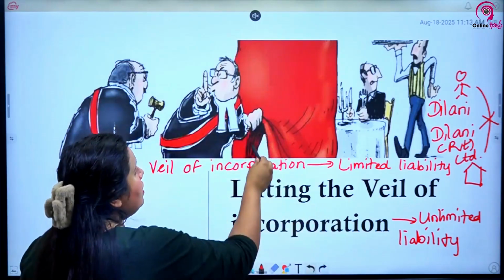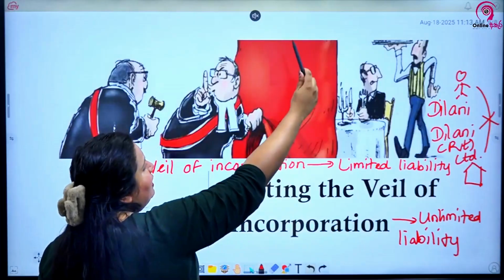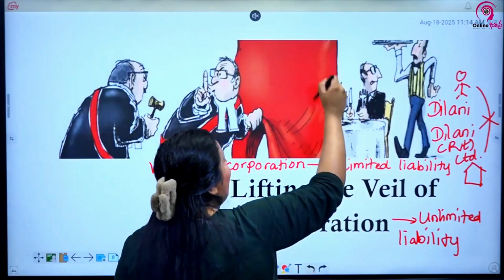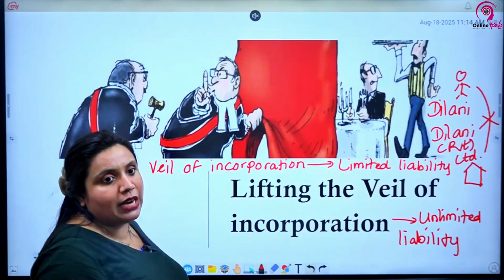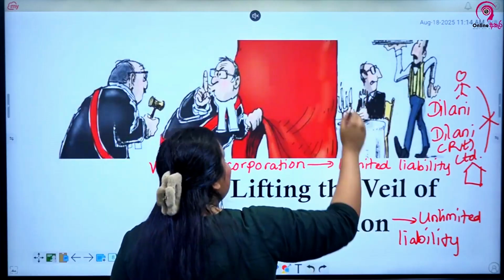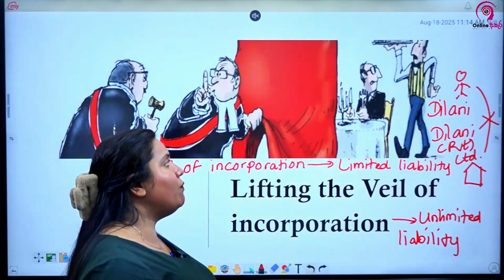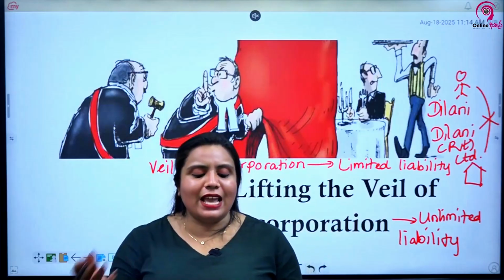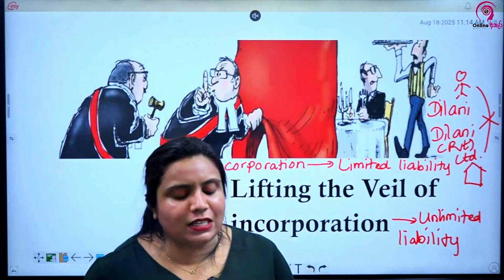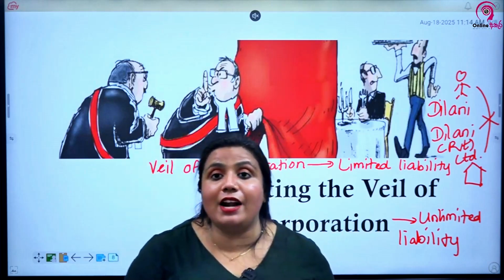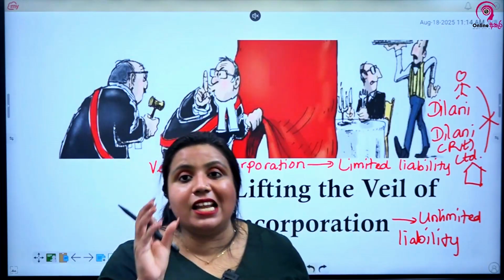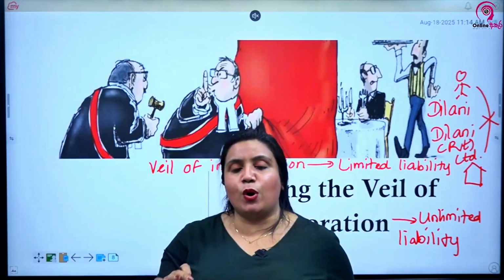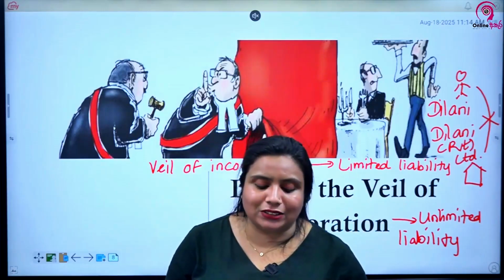In that situation, the corporate veil of Dilani Private Limited will be lifted to see the Dilani who is doing the illegal act by hiding behind the veil of incorporation. To find the Dilani who is doing the illegal act hiding behind the veil of incorporation, for that purpose, you can lift the corporate veil. So like in the case of Hatton National Bank Limited versus Jayawardena and others. Even if you can't remember some of the case facts, at least remember a part of the case name, because in writing answers it is very important. You will be given marks for the case laws that you write.